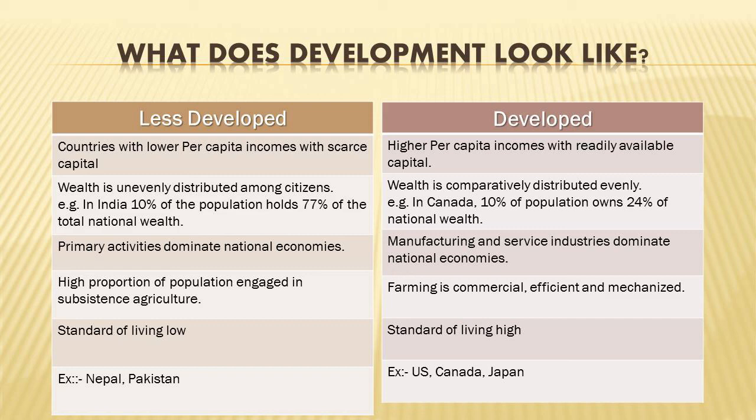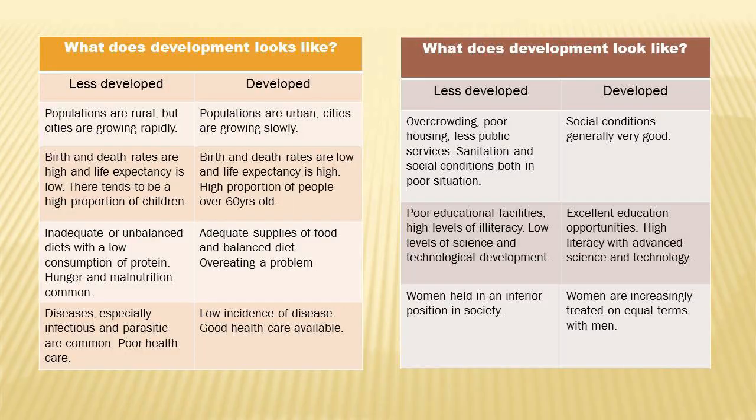These require to be developed, and for these we require regional planning. These are some other examples of being less developed: population being more rural, birth and death rates being high, life expectancy being low, etc. These are other features of a less developed region. Then there are the various social conditions.